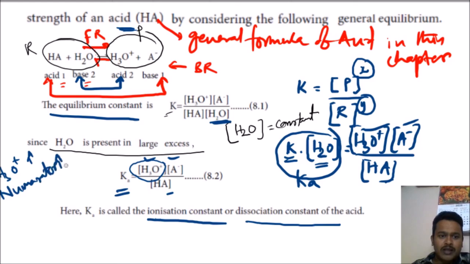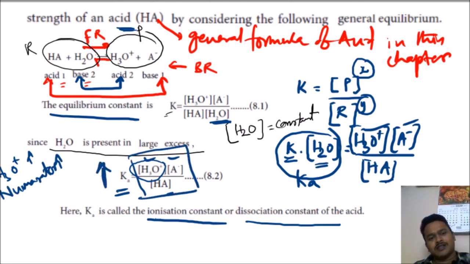The numerator increases, which means the overall value increases, so obviously Ka also increases. So more water is getting more H plus ions, converting into H3O plus. What is the meaning of H3O plus? Water got the H plus ion from the acid.